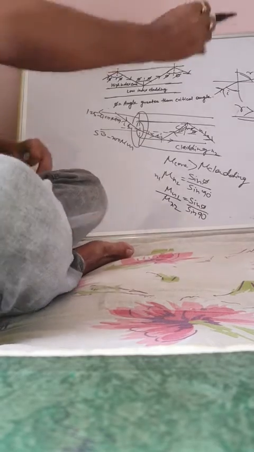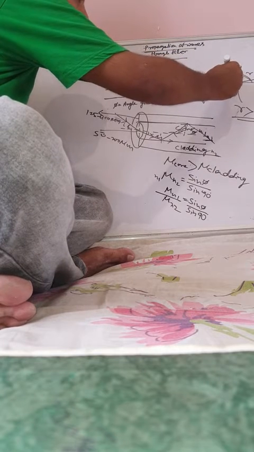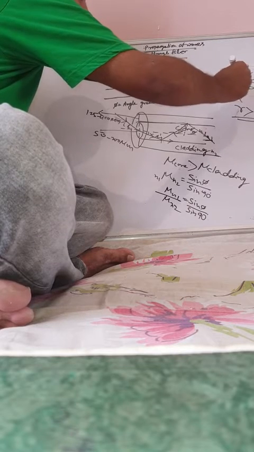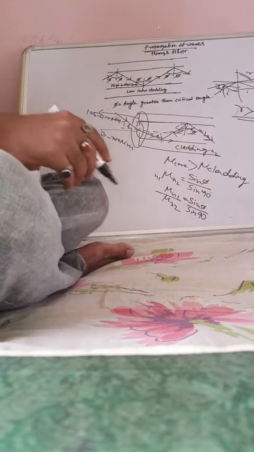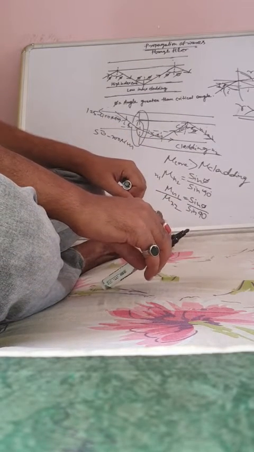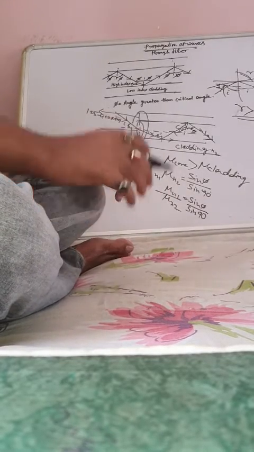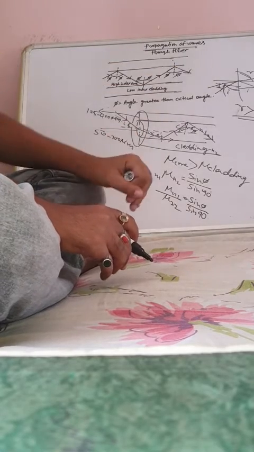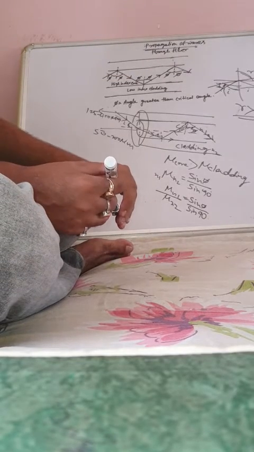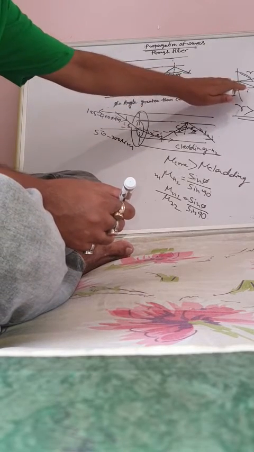So if this angle is greater than the critical angle, then total internal reflection happens. Then the total internal reflection happens like that. If the incidental angle is greater than the critical angle, then only total internal reflection happens. And it happens when the wave is traveling from denser medium to lighter medium.